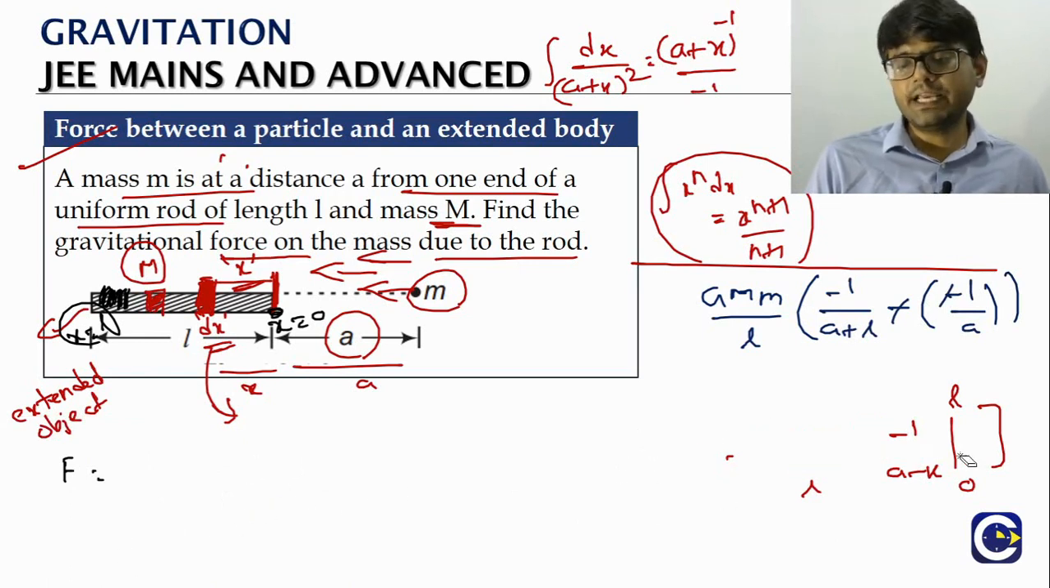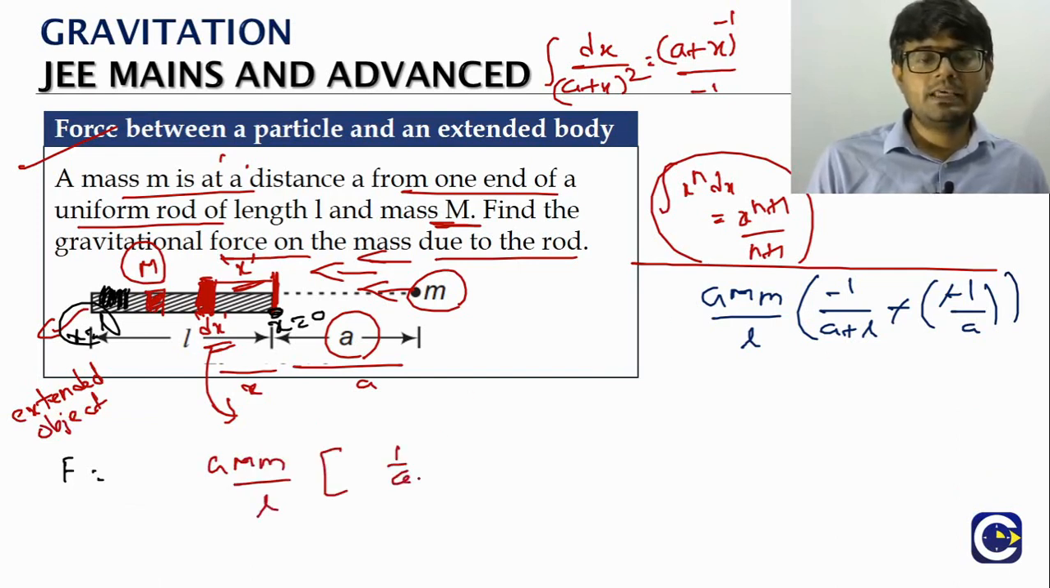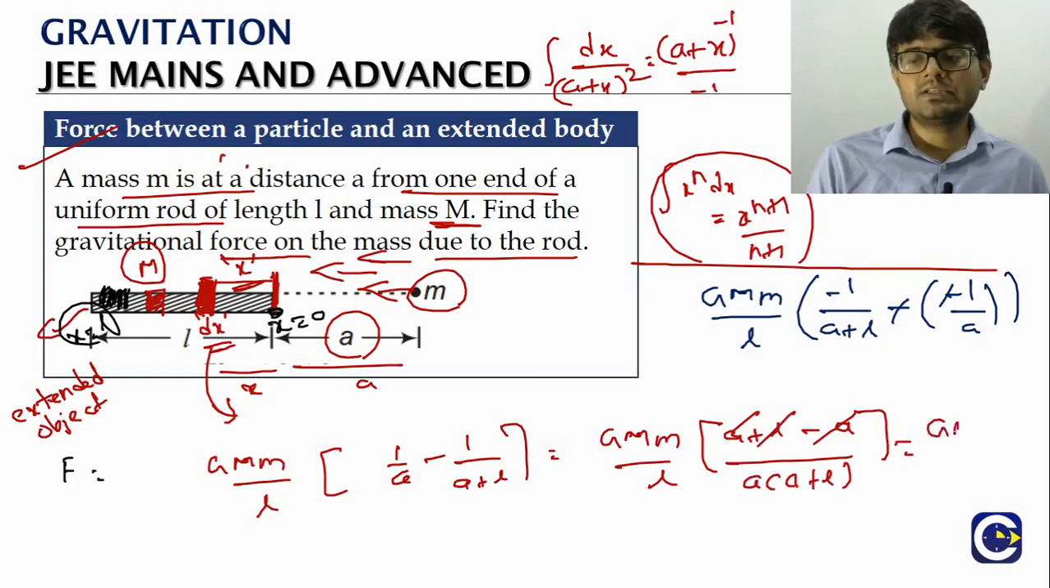This is a very standard force expression. So what is it? We'll have Gmm by L, 1 by a minus 1 by (a plus L). We'll take the LCM. So Gmm by L, (a plus L minus a) by a into (a plus L). So a gets cancelled, then L also gets cancelled. So what is this? Gmm by a into (a plus L).